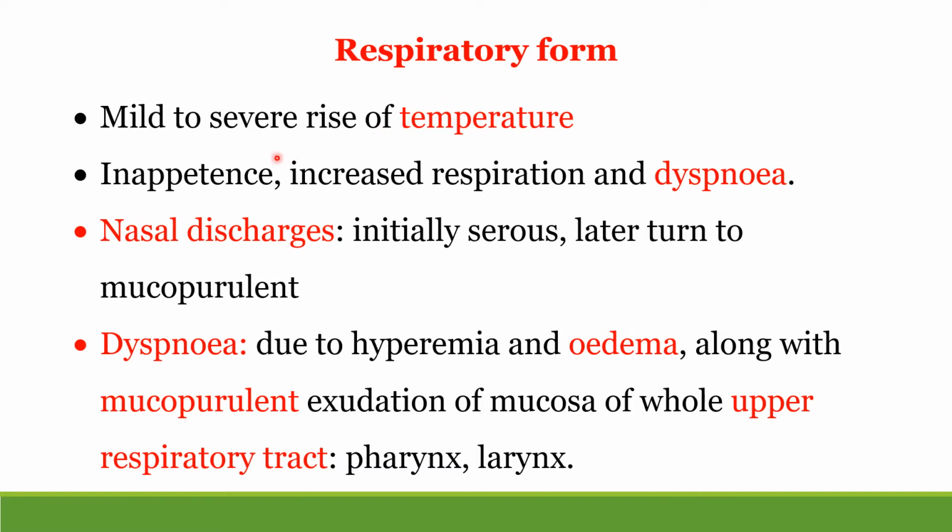There is mild to severe rise of temperature. Almost all viral diseases except few show rise of temperature. There is inappetence, animals don't like to eat, increased respiration and dyspnea because the respiratory system is involved.